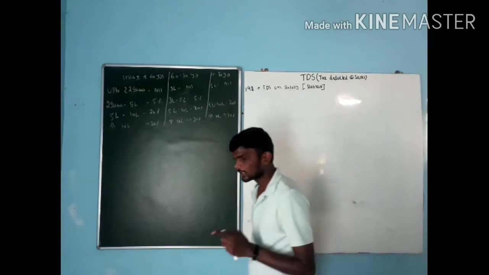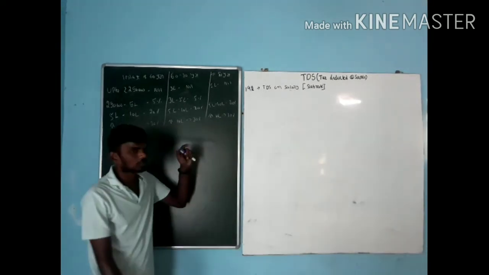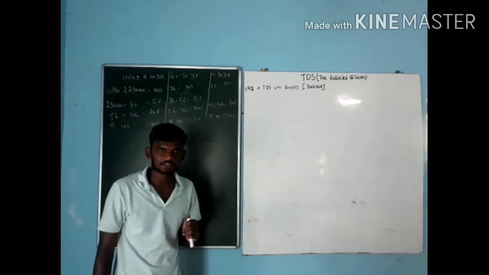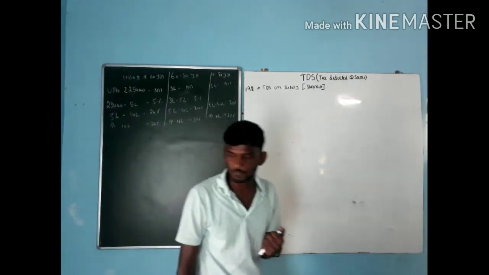Surcharge is applicable only if your income exceeds 1 crore. If it is less than 1 crore, there is no need to pay any kind of surcharge. Then next, they have to pay cess at 4%.